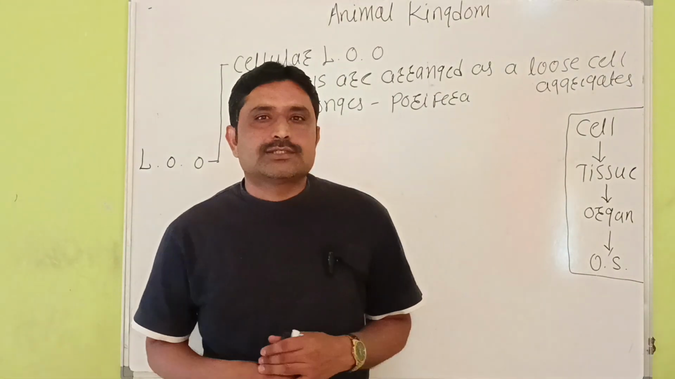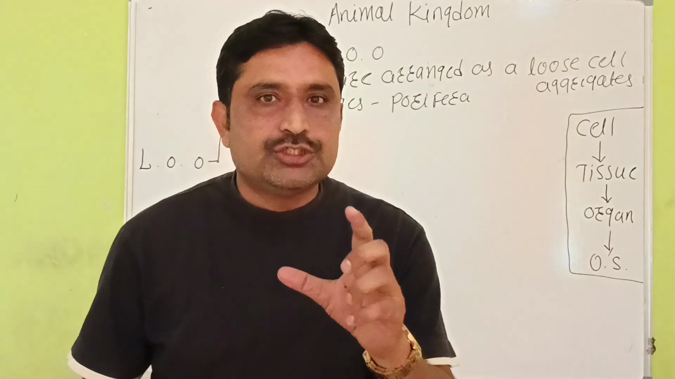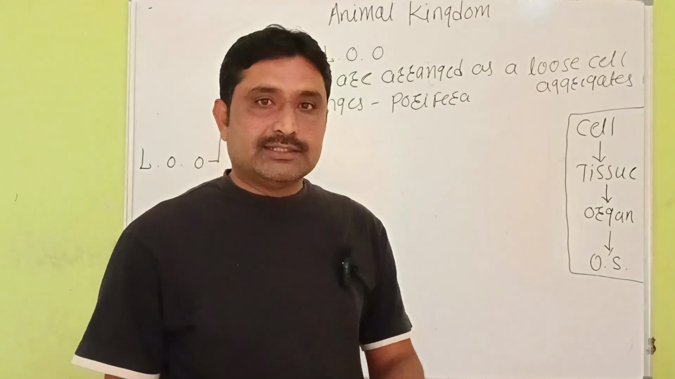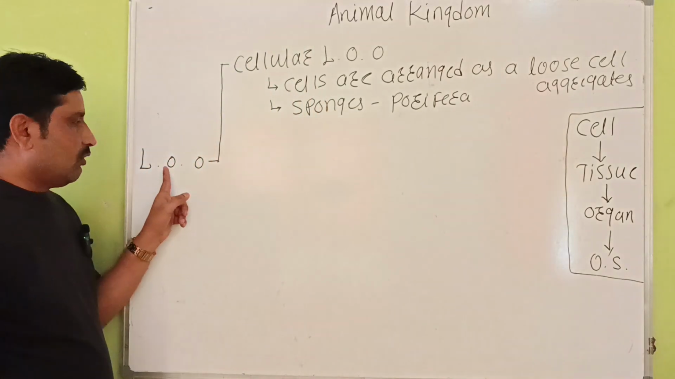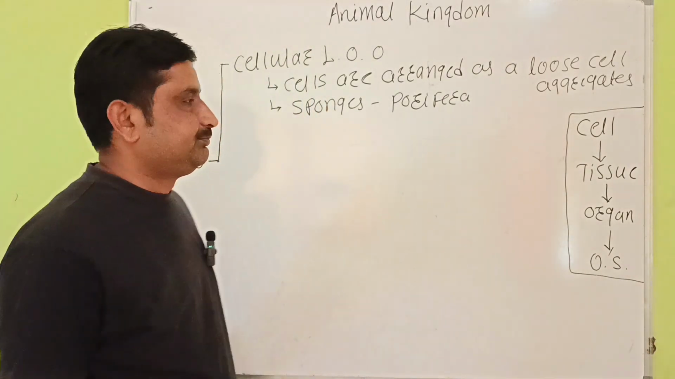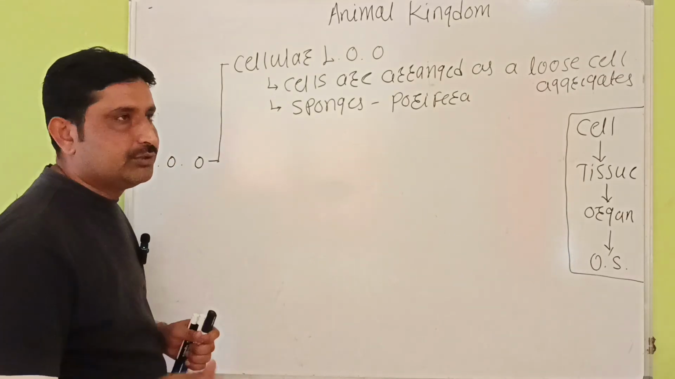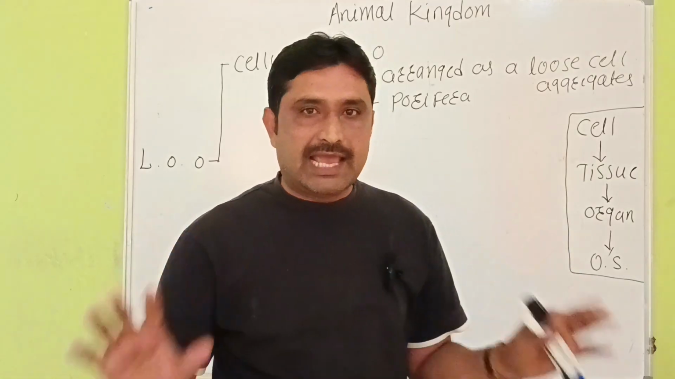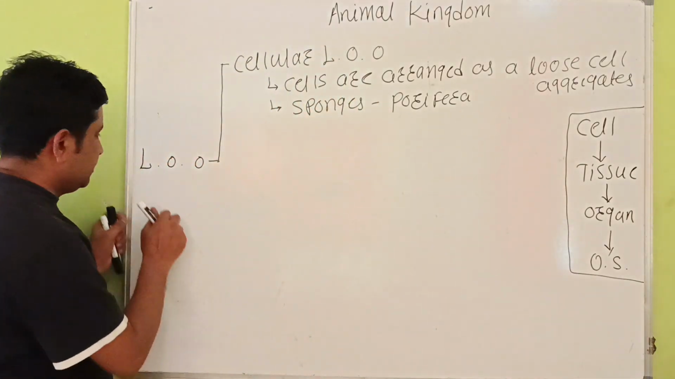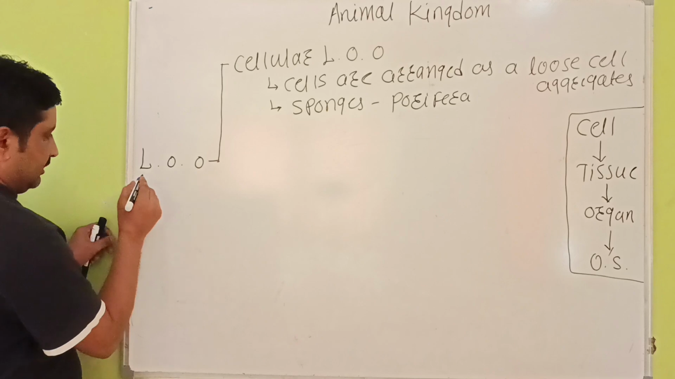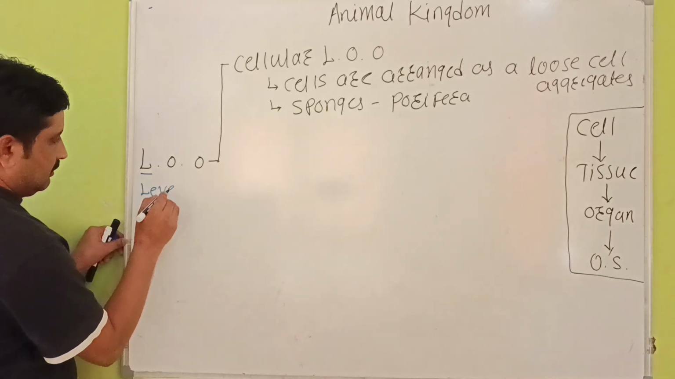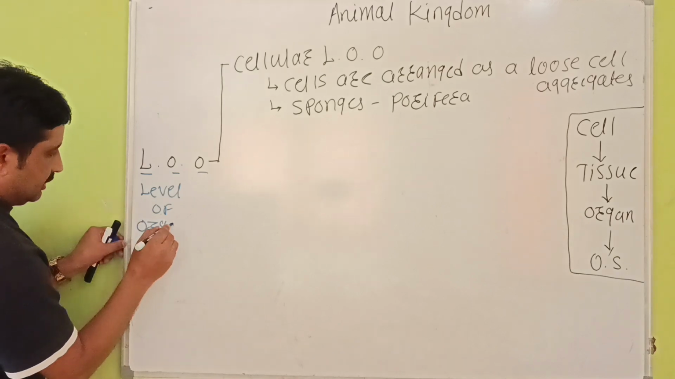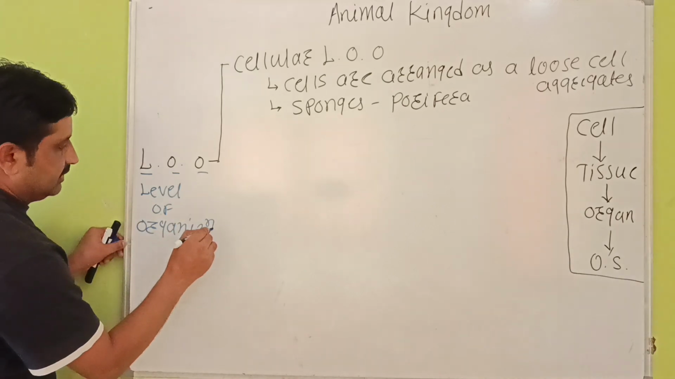So, in the previous class, we have discussed the basis of classification. The first basis of classification is notochord, and the second basis is level of organization, first part. Today we are going to continue the second basis which is considered for the classification of animals, and that second basis is level of organization.